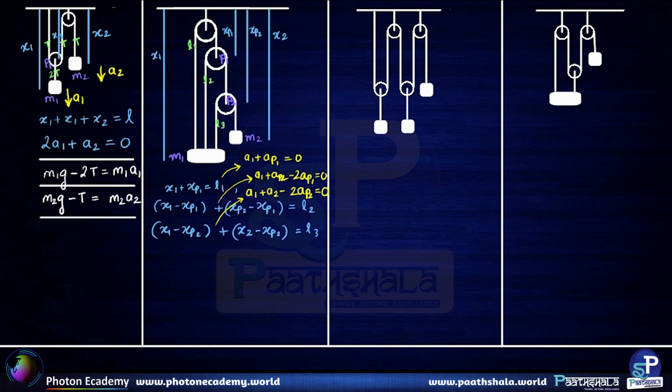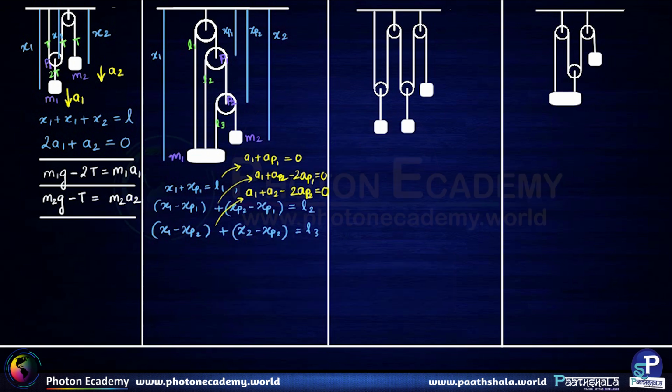So these are the three equations. We need to eliminate ap1 and ap2 from these three equations in order to get the relationship between the accelerations a1 and a2. So ap1 happens to be minus a1 from the first equation.